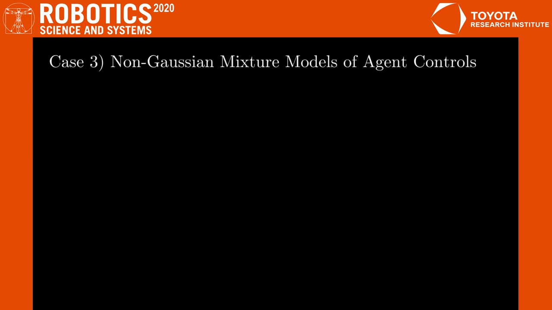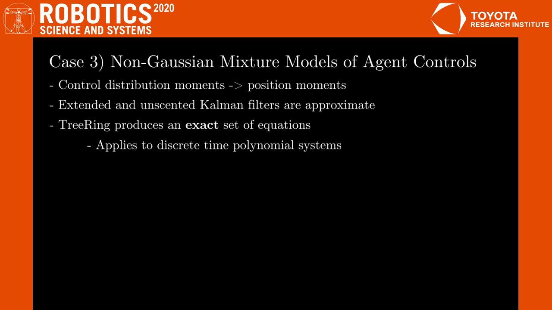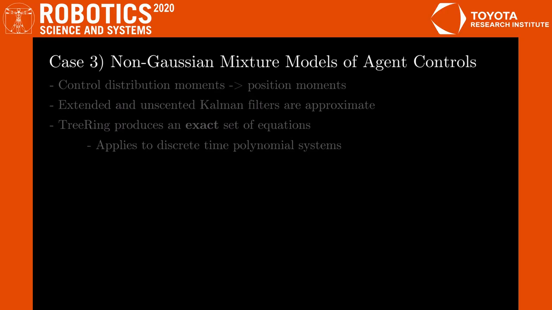In the last case, we are given control instead of position distributions, so we need to compute the resulting position moments by propagating uncertainty through the nonlinear dynamics of the agent. Variants of the Kalman filter can be applied for this, but they are approximate. Instead, we develop an approach that is exact for systems that can be transformed into a polynomial system by developing an algorithm, Tree-Ring, that searches for a closed-form system of equations for the dynamics of the moments.